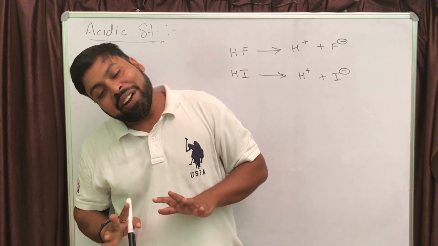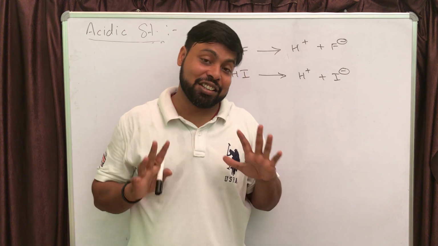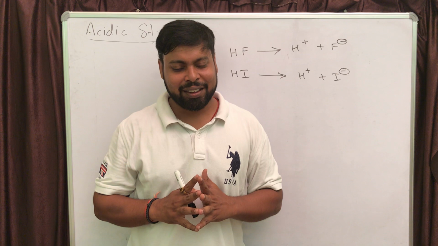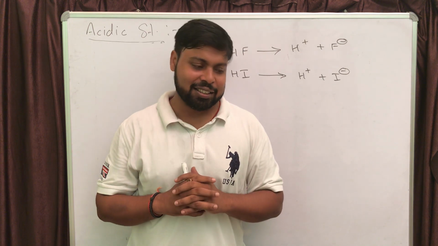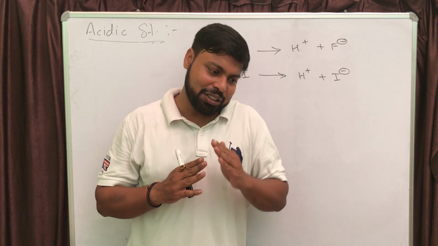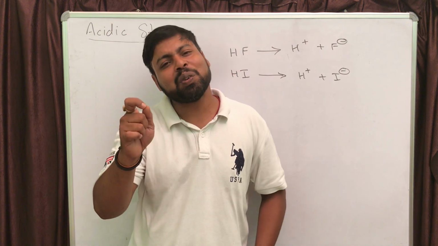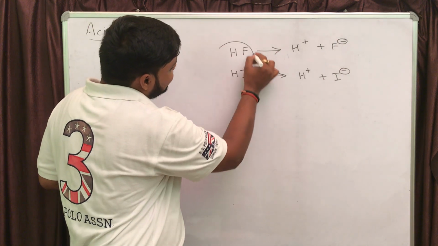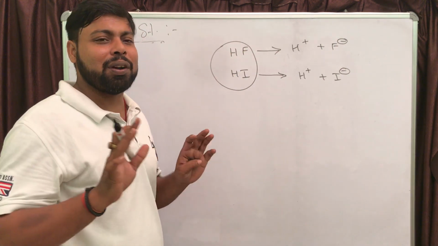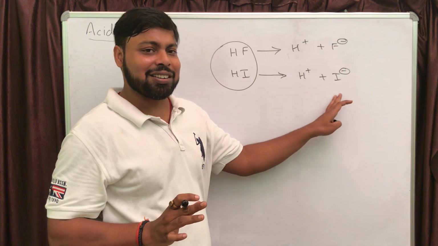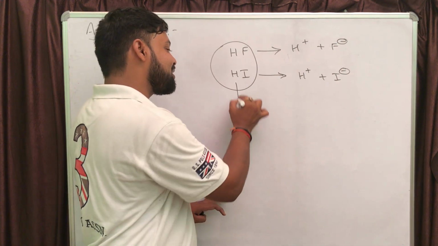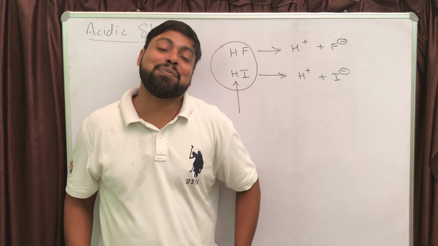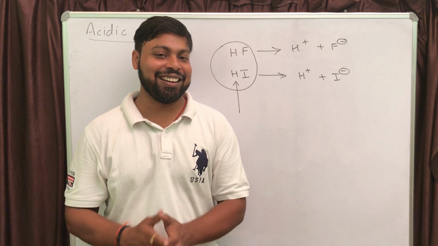My point is, if HI is a strong acid, it will release H plus much faster, and if HF is a weak acid, it will release H plus very slowly. Now just think and tell me, out of HF and HCl, I do not want to compare the stability of the conjugate base. I want the stability order of the parent acid. Which acid is going to be more stable?